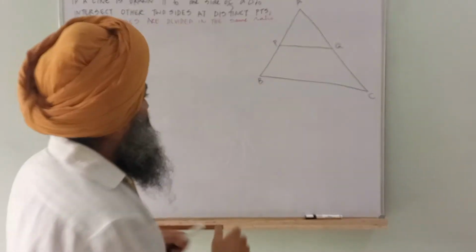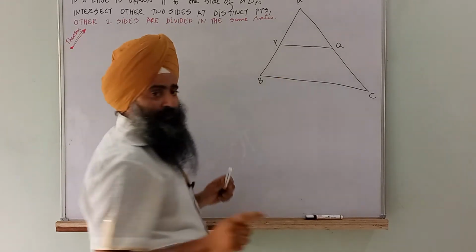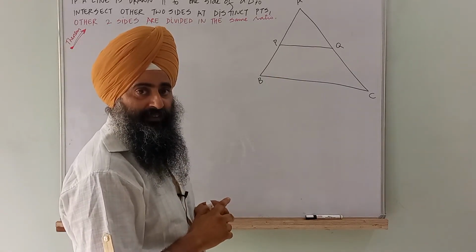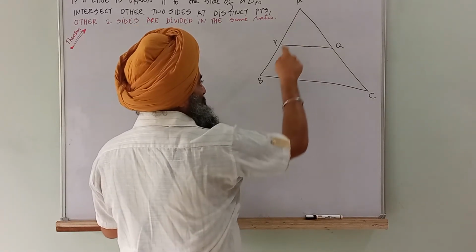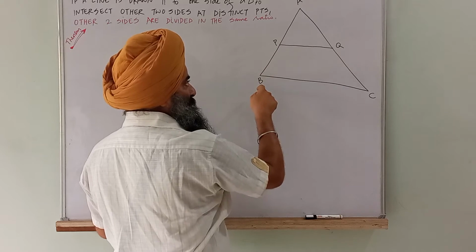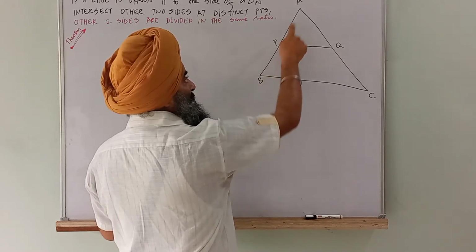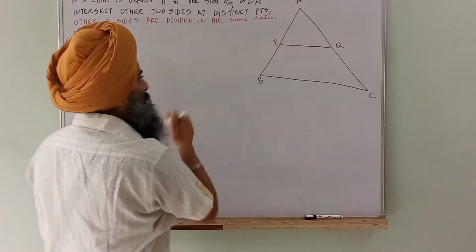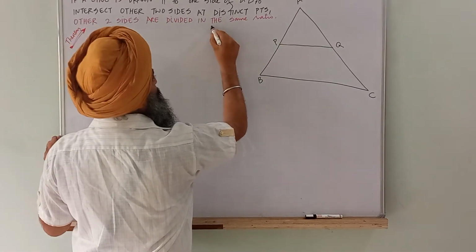Now, PQ line is dividing AB in which ratio? Point P is actually dividing line AB in the ratio. Come on, we want to prove that those ratios are the same.